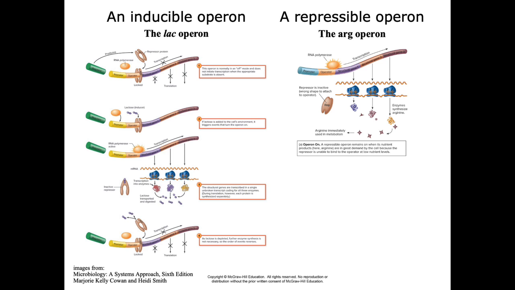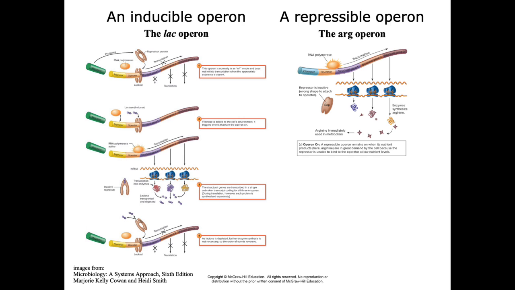On the other side of the fence, we find the Arg Operon, which is a repressible operon. The Arg Operon is typically in the on position because the cell needs arginine. Arginine is an amino acid, and cells are constantly building proteins. When the Arg Operon is in the on position, RNA polymerase can freely transcribe the set of genes that are ultimately translated into enzymes involved in synthesizing arginine.